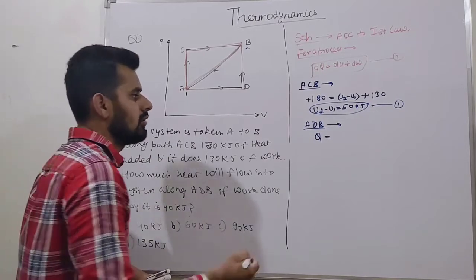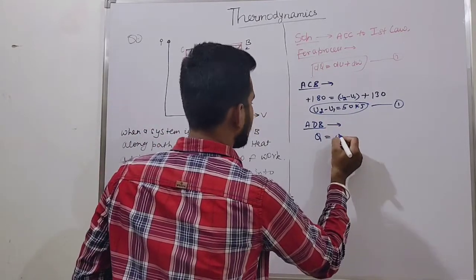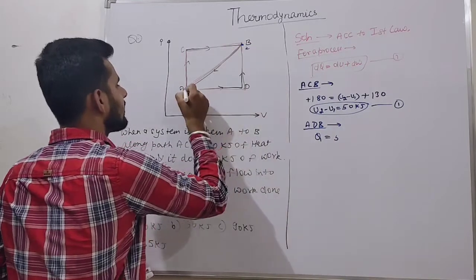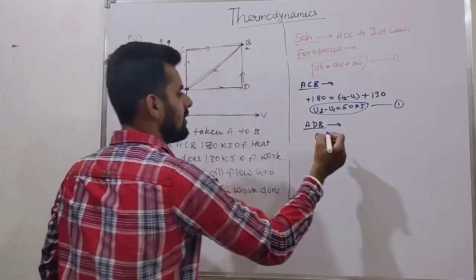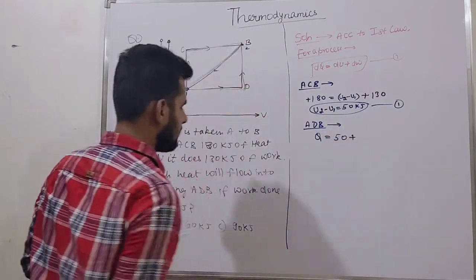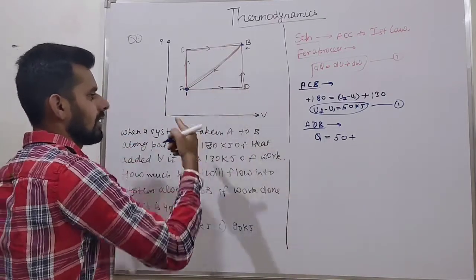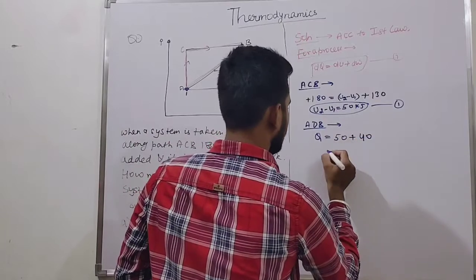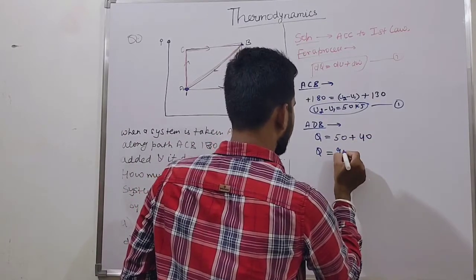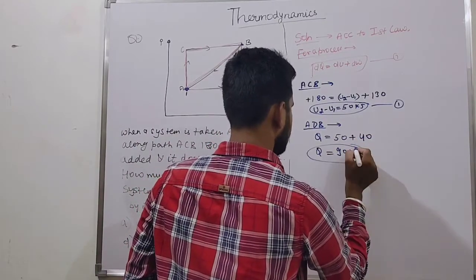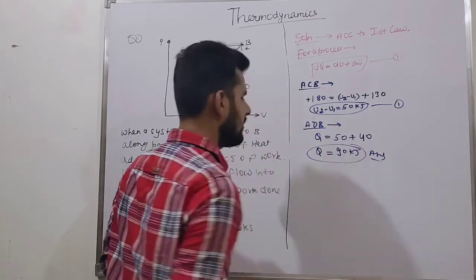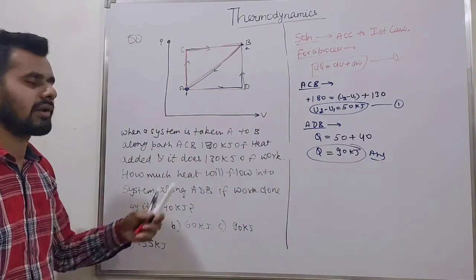Yes, absolutely the same, between the initial and final states. So it is 50 plus the work done by the system in this process, 40. So what is the value of Q? We are getting 90 kilojoule. This is our answer.